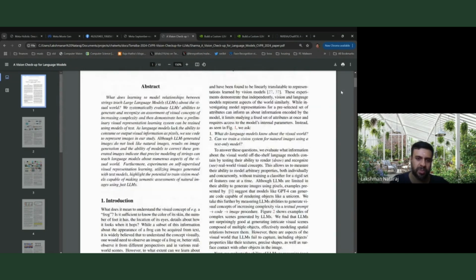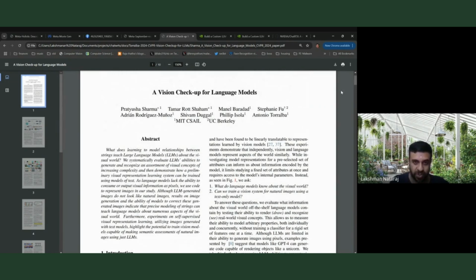I saw so many papers, but this one was recent. It's a CVPR 2024 paper, I think, called A Vision Checkup for Language Models. What does learning to model relationships between large language models about the visual world? They systematically evaluate large language models' ability to generate and recognize an assortment of visual concepts of increasing complexity, and then demonstrate how a visual representation can be trained, most importantly, using just models of text. That's what the paper is mostly about.